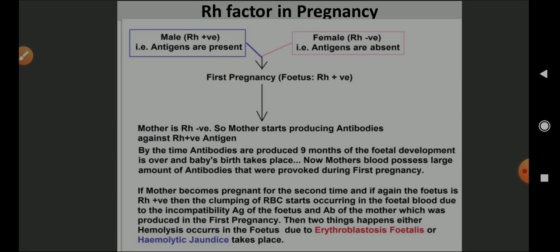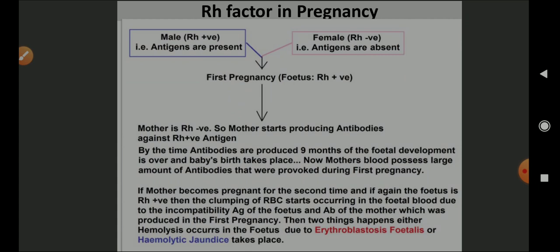Let us assume that a person is RH positive and male, and the female is RH negative. When I say the male is RH positive, that means antigens are present on the surface of his RBC, while antigens are absent on the surface of the female's RBC because she is RH negative. They both get married and the female becomes pregnant.